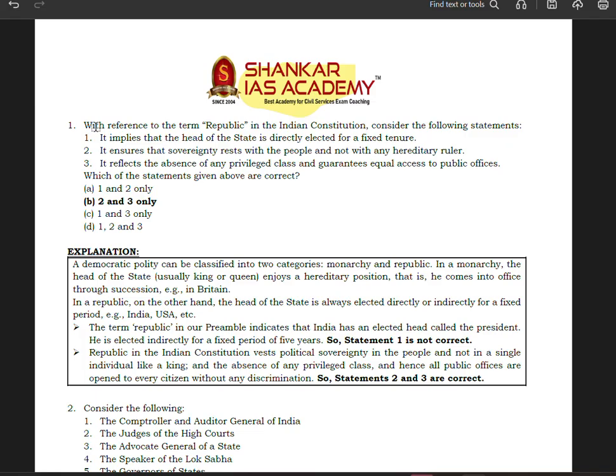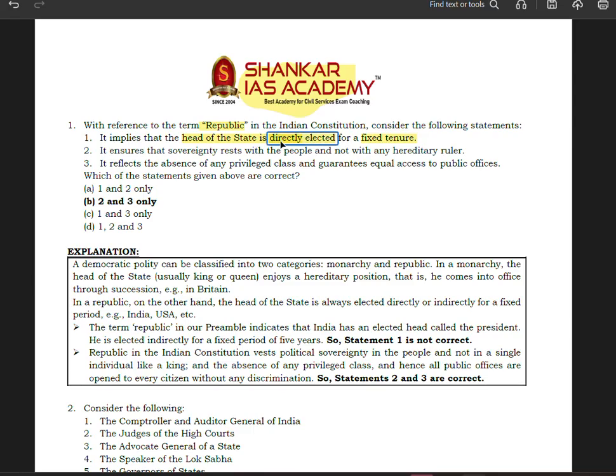So first question is that with reference to the term republic in the constitution, consider the following statements. Statement first: it implies that the head of a state is directly elected for a fixed tenure. Okay, so republic means what? That the head of the state should be elected, but whether it is elected directly or indirectly, there is a difference on that.